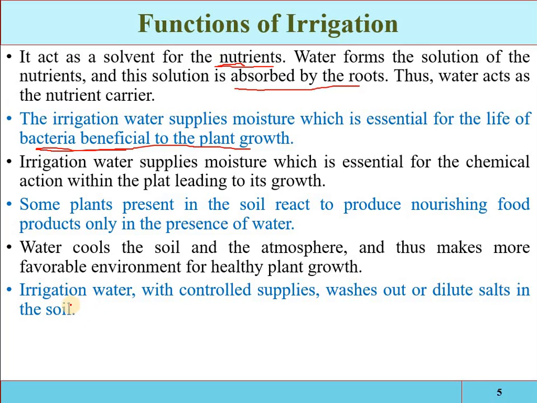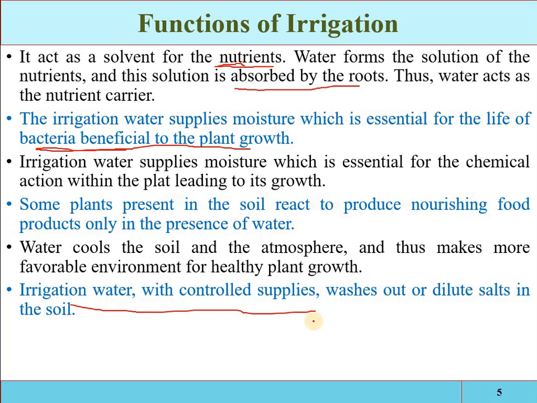This is also one of the main reasons why we provide heavy irrigation to agricultural areas. Sometimes salt particles are deposited in the root zone, which badly affects the growth of the crops. So we apply heavy irrigation. The salt particles present in the root zone are washed out, drained out by the force of gravity and go beyond the limit of the root zone. So the roots will be free of that salt-affected soil.